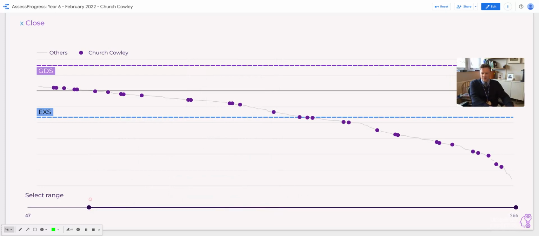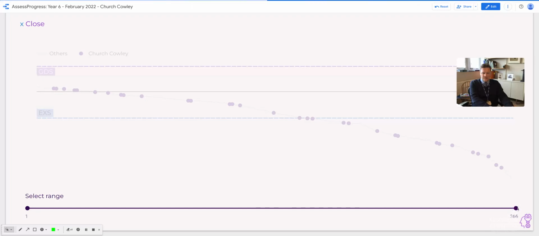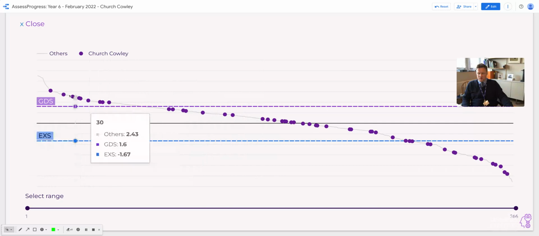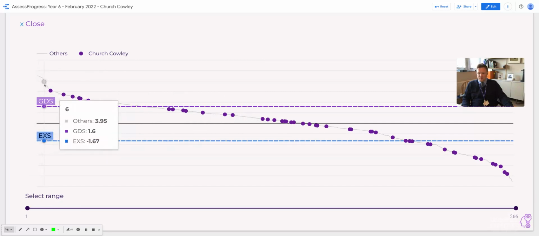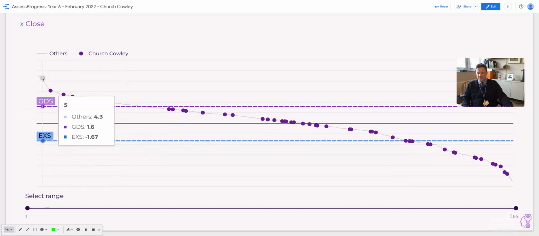Likewise, I can move this and just look at the children sitting in the top half, or maybe even just these 4 children. One thing to recognise is all of these grey bars, these are all the other children from all the other schools in all the session. The steepness of this curve at both ends